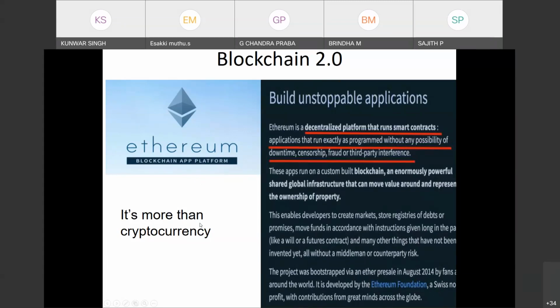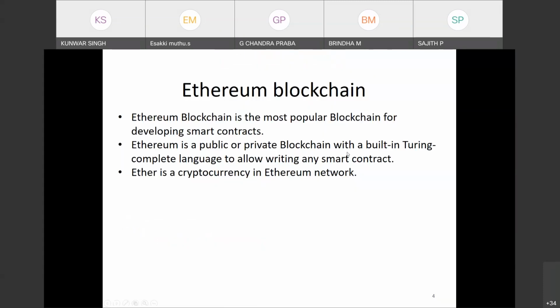So it is more than a cryptocurrency. It has cryptocurrency plus some other applications, smart contract objects. The Ethereum blockchain is the most popular blockchain for developing smart contracts.